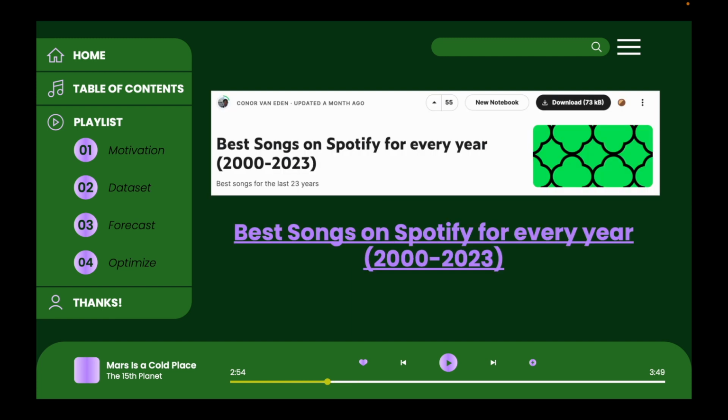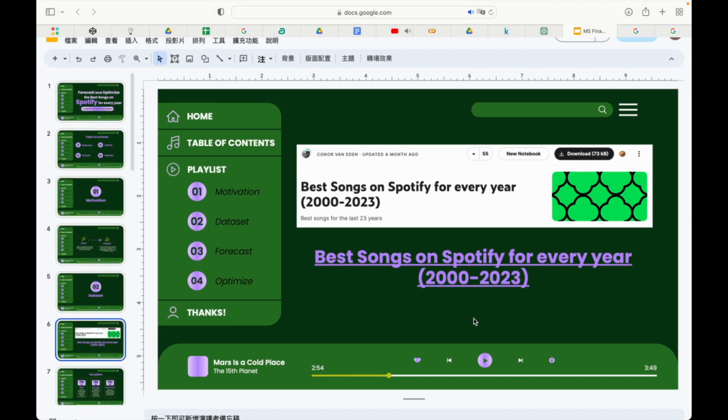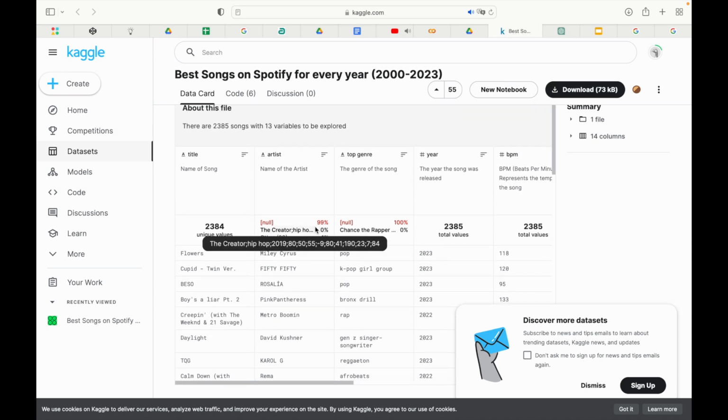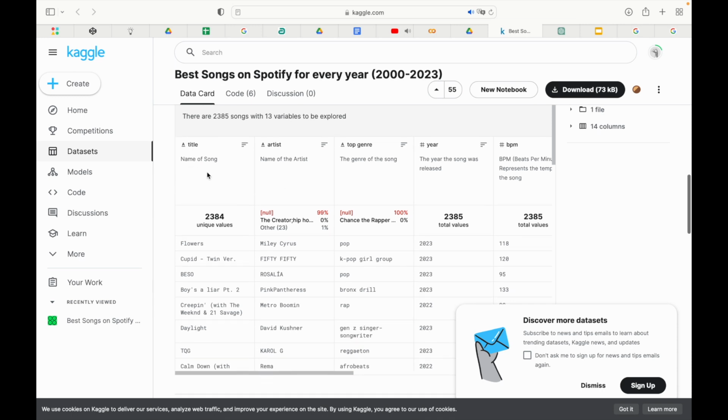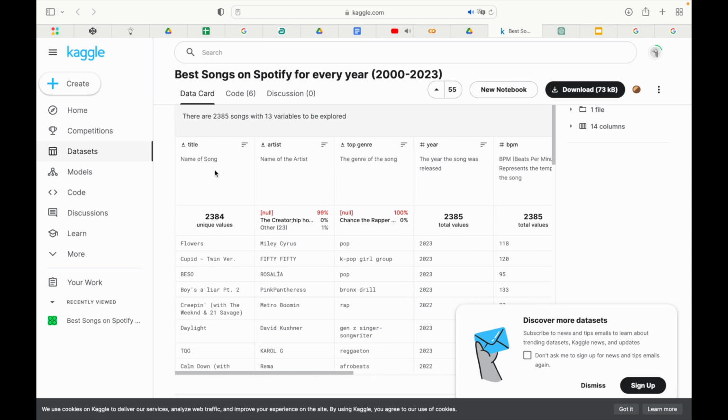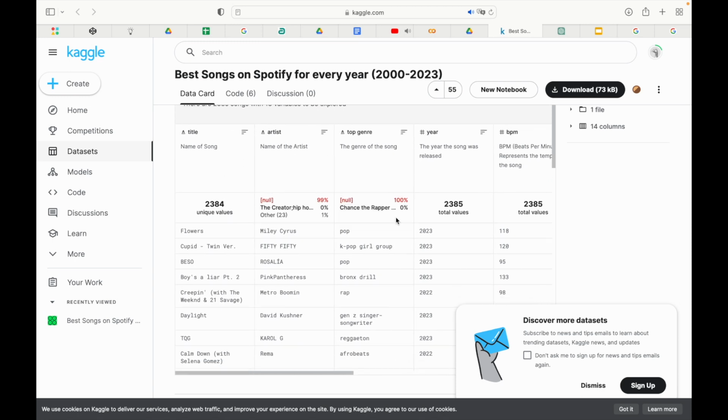We collected our data from Kaggle, and I'm going to show you our raw data from Kaggle. Here, as you can see, there are many categories included in this table. First is the title of the song, second is the artist, third is the genre, and then year, and other different categories.